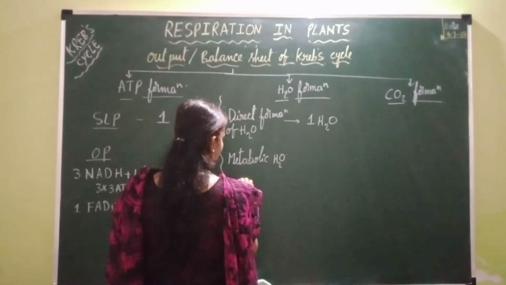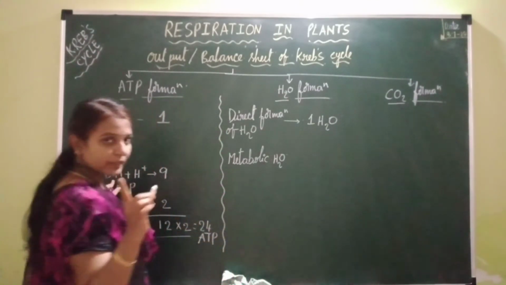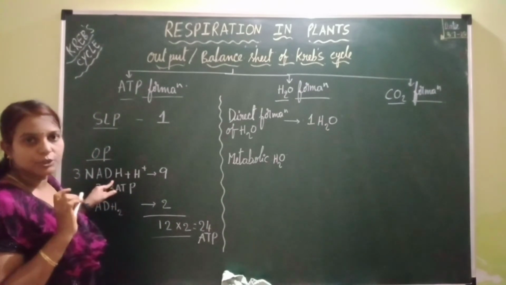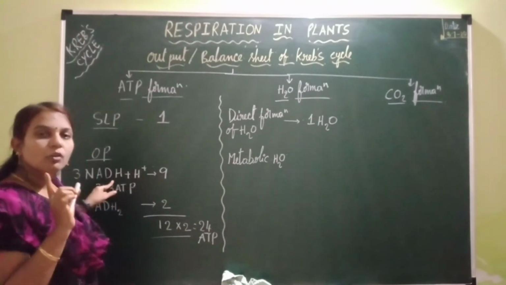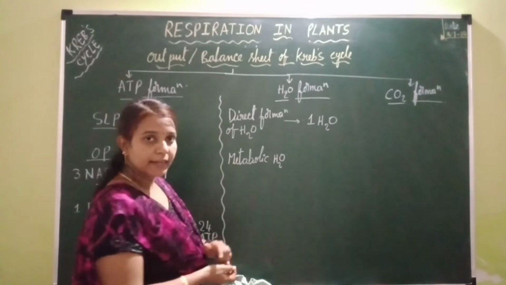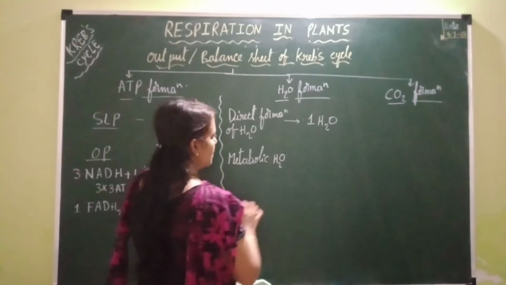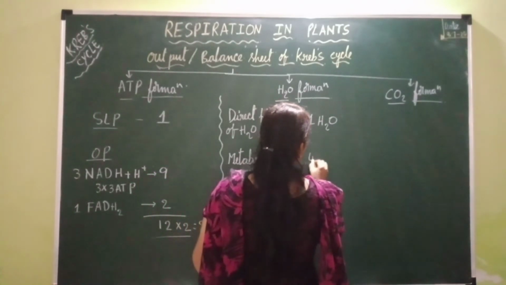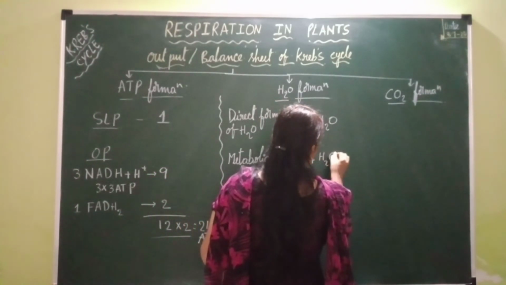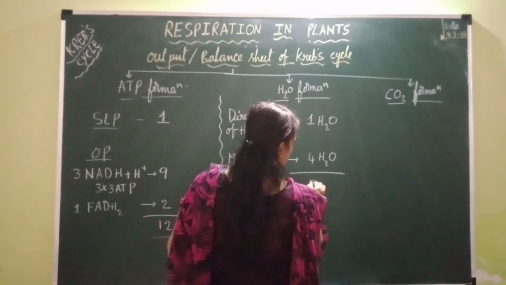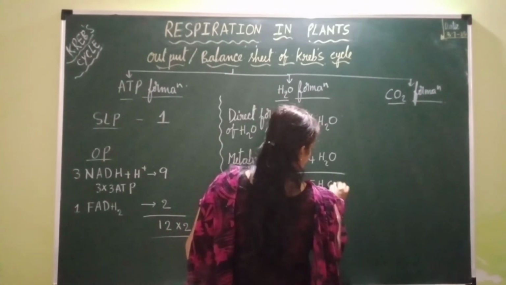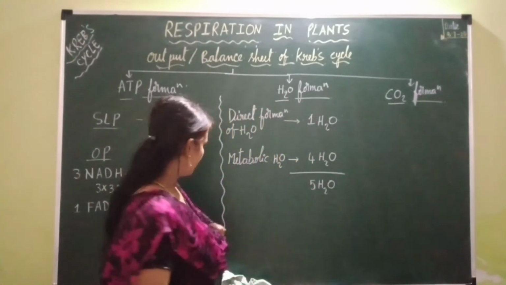So how many NADH2s are there? 3 NADH2. How many FADH2s are there? 1 FADH2. So how many water molecules? 4 water molecules. 3 NADH2 is equal to 3 water molecules. 1 FADH2 is equal to 1 water molecule. So totally 4 water molecules are formed. So now the total number of water molecules formed per one cyclic pathway of the Krebs cycle is 5 water molecules.